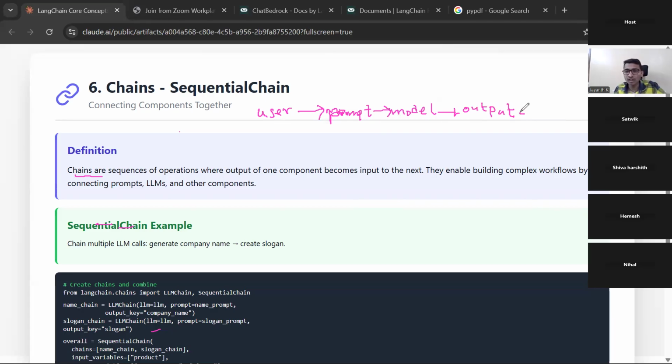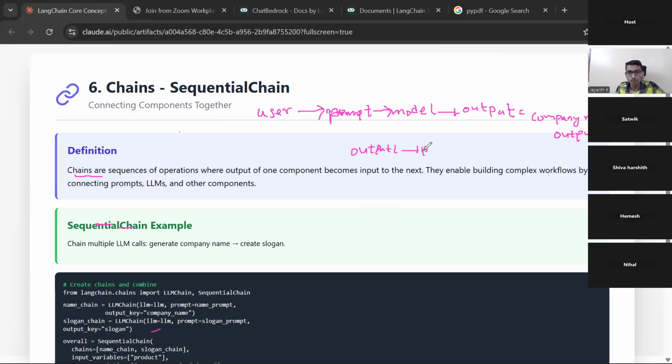Now, what did I get in the output? I got a company name. But I want a slogan also, based on this company name. It can be done in one step also, but we are trying to understand sequential chains. So this is output 1.